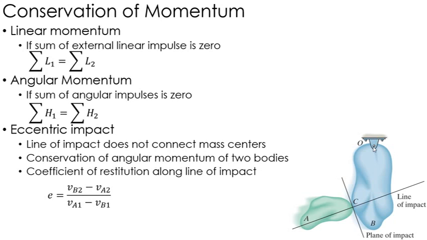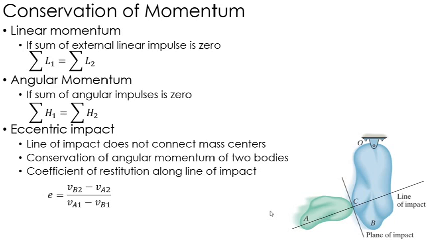Now the other thing we've got is the coefficient of restitution, and again, exact same equation, exact same concept. The only difference is we need to look at the velocity at the point of impact, along that line of impact, which is not necessarily going to connect the mass centers again. But it's the same equation we used before, just you have to apply it at the point of impact along the line of impact. So again, if there are no external impulses, momentum is conserved.